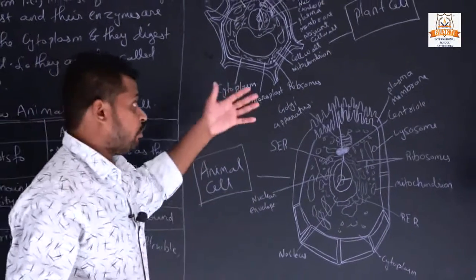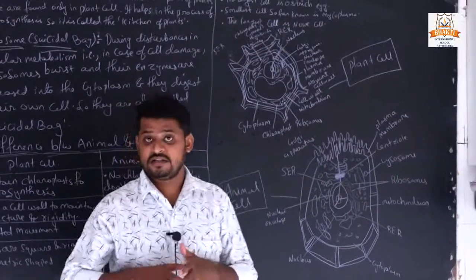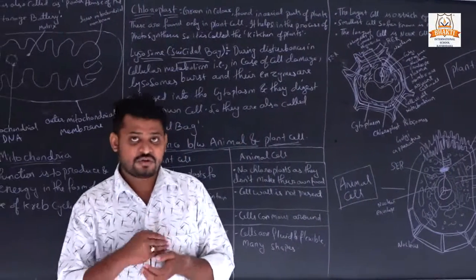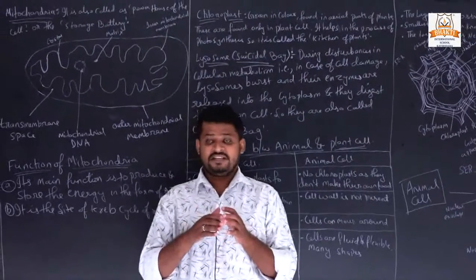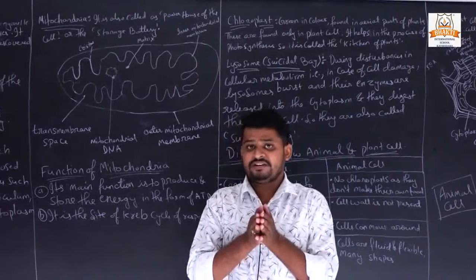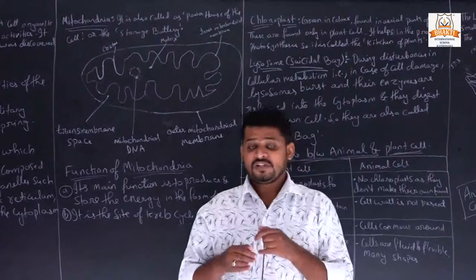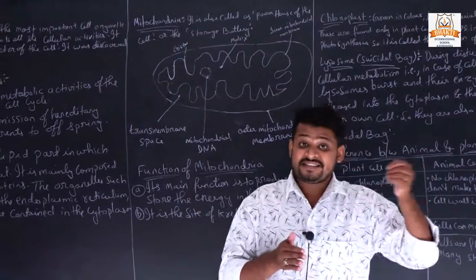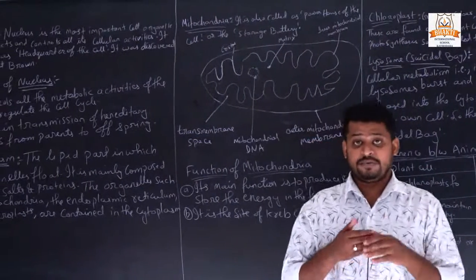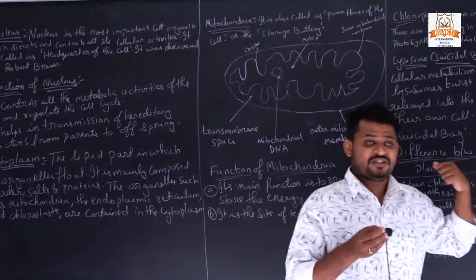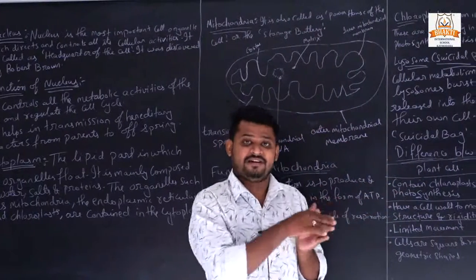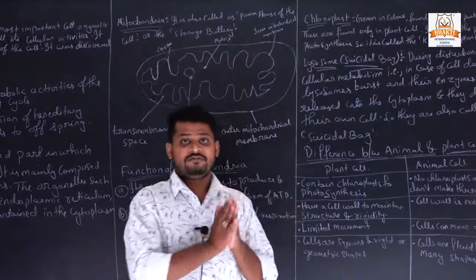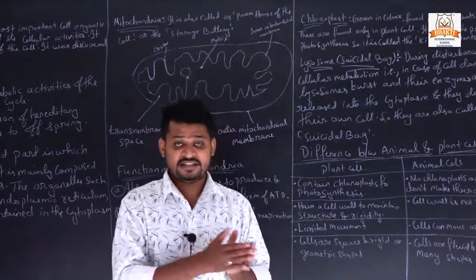Did you understand the structures of plant cells and animal cells? This is all the topics for this whole chapter. We will study some internal and extra topics of this chapter in our next video. Then it will completely clear your 10th syllabus also. It will help you cover the 10th syllabus of this chapter. We will study in our next video the remaining portion that was not given in your book, but we will study extra in this chapter. Okay, thank you.